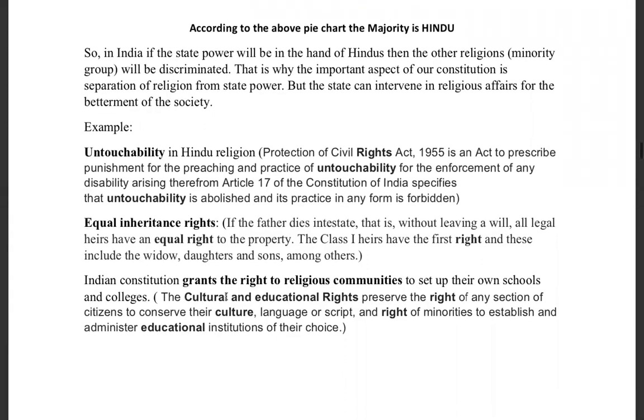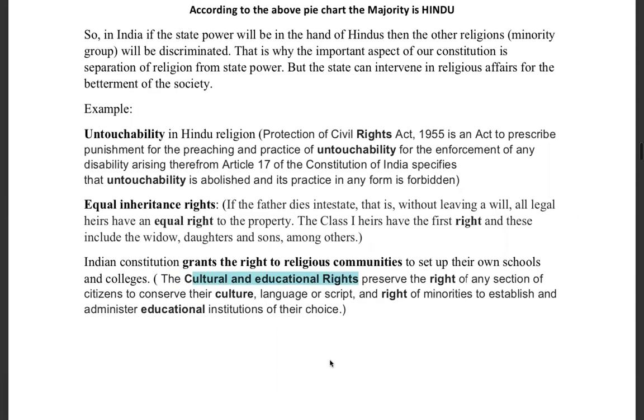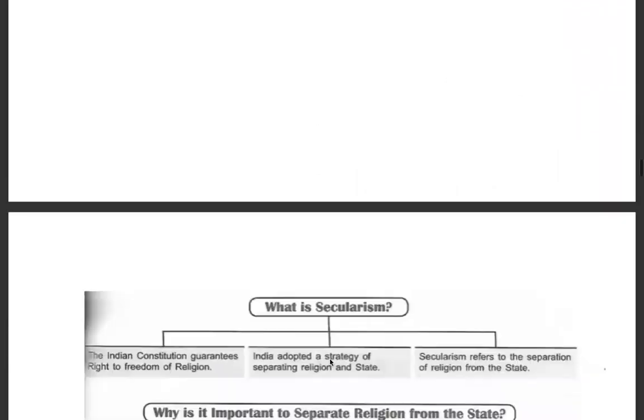So the Indian constitution grants the right to religious minorities to set up their own schools and colleges. Remember the cultural and the educational rights, right? According to which the minorities can establish their own institutions and they can develop their own culture and scripts. They can help the people to understand that and help them grow with that. So these are the ways in which the government intervenes in the matter of religious affairs, but it's only for the welfare of all.